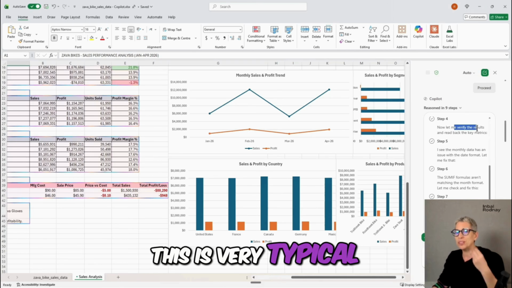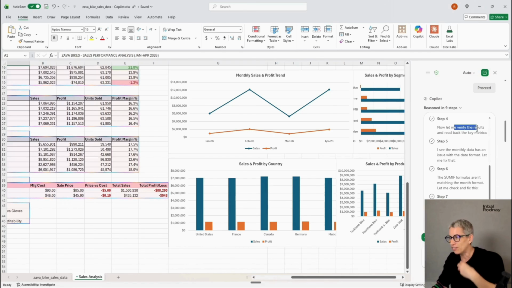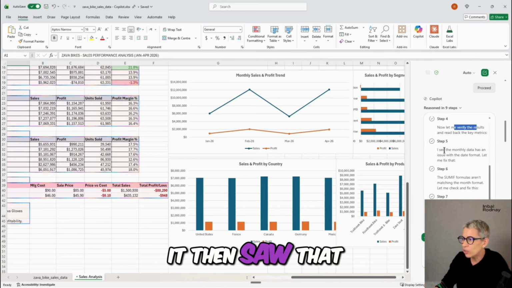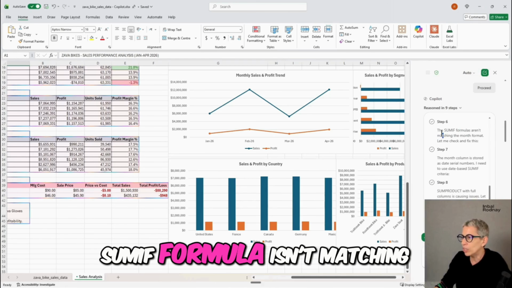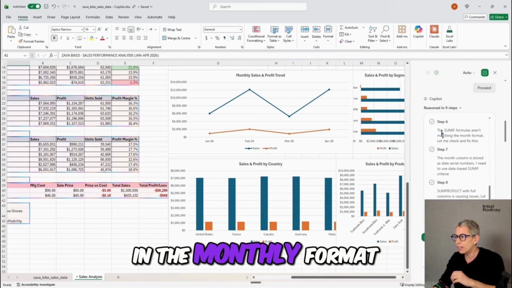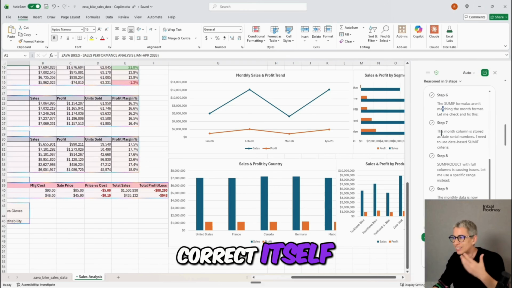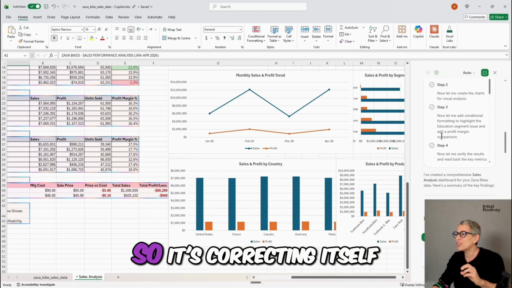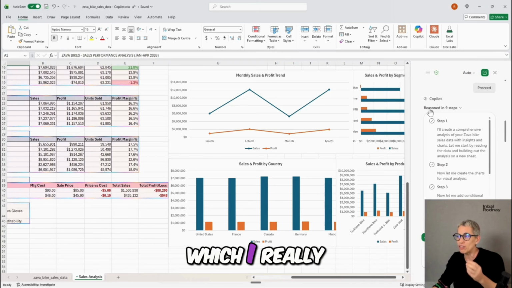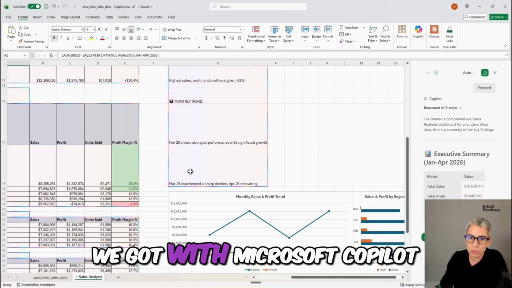This is very typical agentic behavior. It does the thing, it verifies. It then saw that there's some issues with the date format, and it went, the SUMIF formula isn't matching in the monthly format, so it's starting to correct itself. I'll use SUMPRODUCT instead, etc. So it's correcting itself, which I really, really like. So this is what we got with Microsoft Copilot.